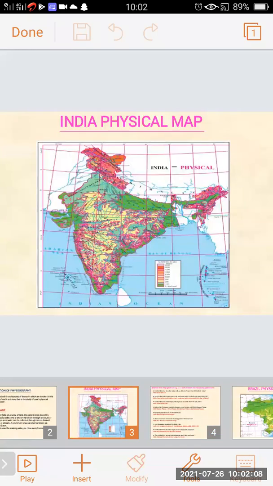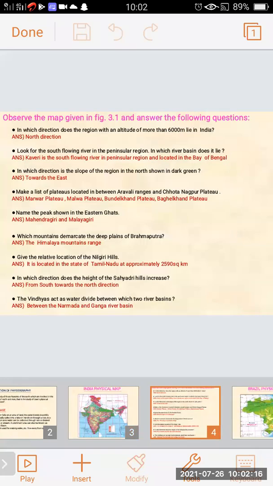Next question. Give the relative location of Nilgiri Hill. We have to find the location of Nilgiri Hills. It is located in the state of Tamil Nadu at approximately 2,590 square kilometers. When you observe the map towards Tamil Nadu, you can find the Nilgiri Hills located there.